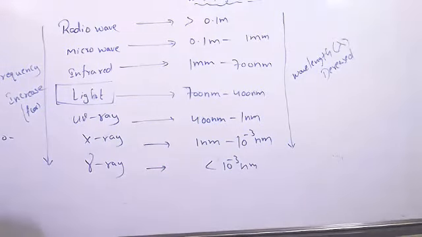What is the electromagnetic spectrum? The whole range of frequency or wavelength of electromagnetic waves arranged in an order is known as the electromagnetic spectrum. So now can you write how to arrange that in order? We only have to remember just one line, and you can write that. So this is the electromagnetic waves lesson.